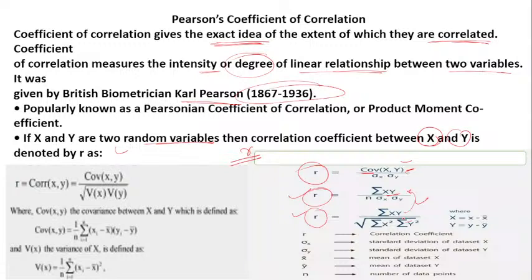The numerator is fixed. Now if we are taking the standard deviation, we consider the standard deviation of x and the standard deviation of y. In the covariance, we are not taking the numbers, we are just multiplying the standard deviation of x variables into y variables. These are the formulas. They often ask questions giving you formulas and ask you to choose the correct one or the false one. If you have any doubt you can ask me.